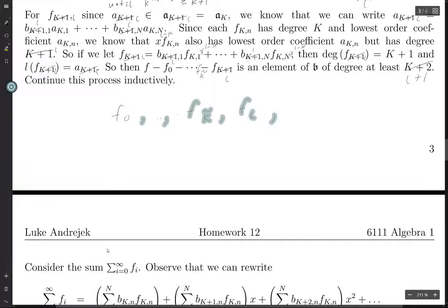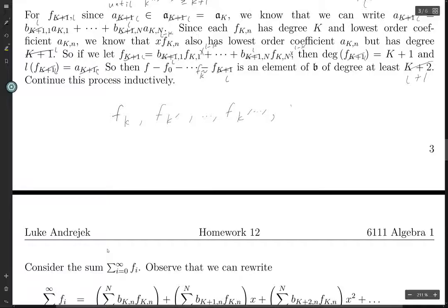We had F0, we had FK, we had FK prime, then we went all the way up to FK prime, and then we had some unknown number of primes.